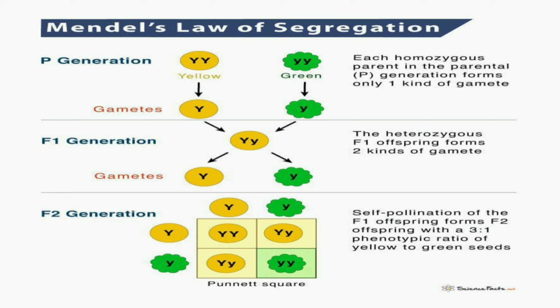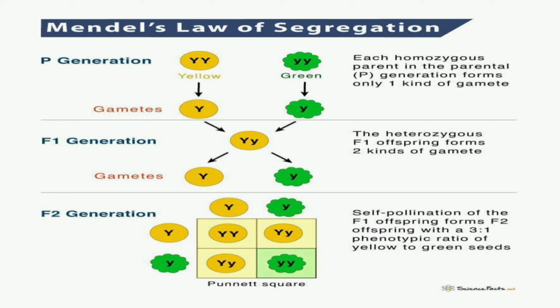The example of the law of segregation is the cross between the yellow and green color seed of the pea plant. So the parents are in homozygous condition. When there is a cross between the homozygous parents, that is between yellow and green, the F1 offspring receive one gamete from each parent. So the resulting F1 generation is heterozygous yellow color seed.